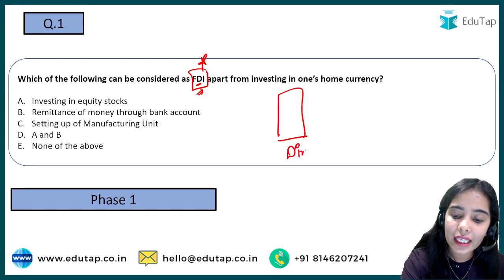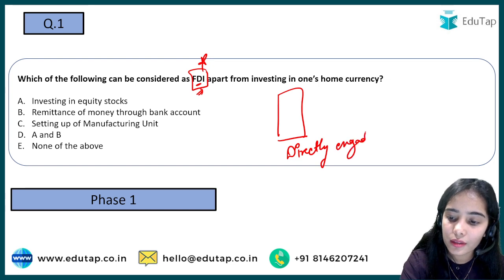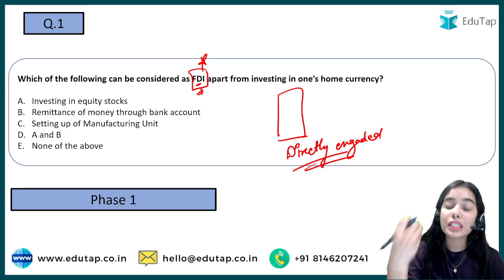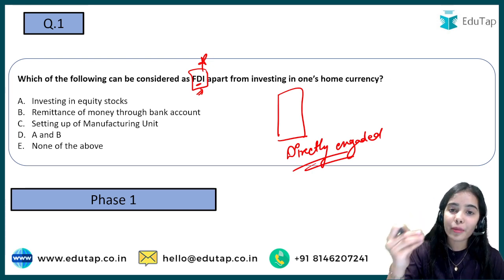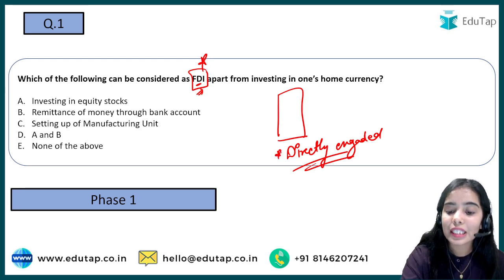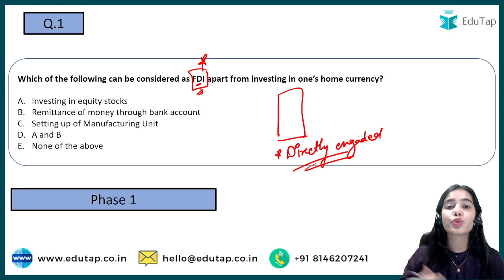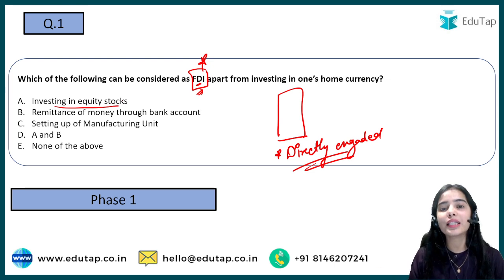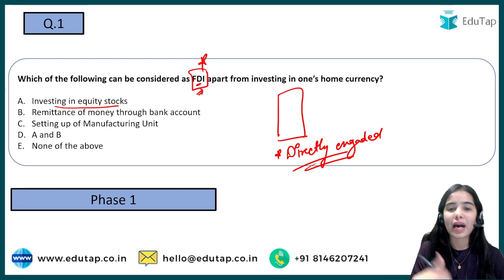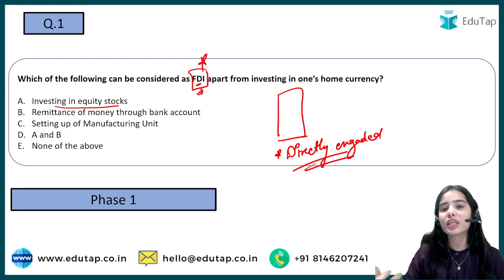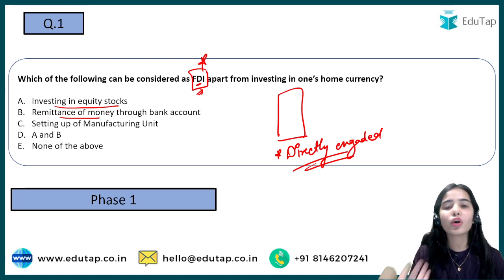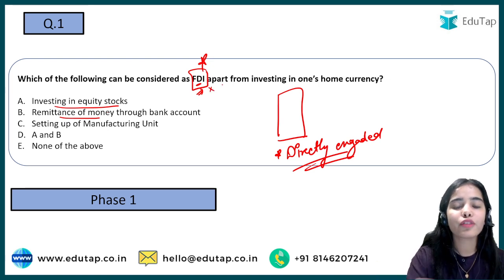That is, you are directly engaged in the investment, you are directly taking the decisions for that investment, you are directly building that investment, as well as this is for the long term. Foreign direct investment is usually for the long term. So when you are investing in equity stocks, is it necessarily for the long term? Like you can buy the stocks today, you can sell them tomorrow. So this is not an investment for the long term. Remittance of money through a bank account, you are sending money to your relative, that is not even an investment, we can say. So it cannot come under foreign direct investment. So these both are not a part of foreign direct investment.